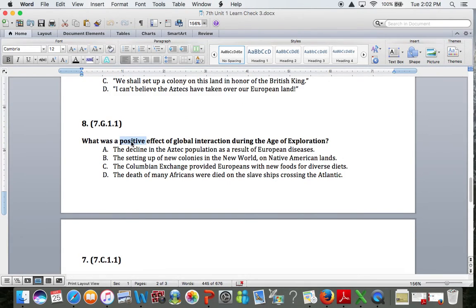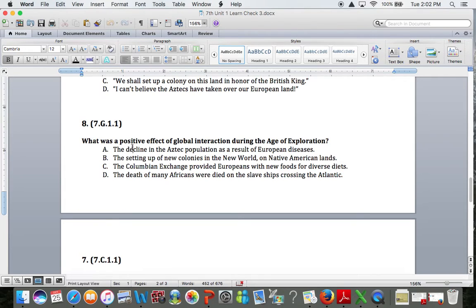Number 8, what was a positive effect of global interaction? So something good that happens as a result of the Age of Exploration. Global interaction. It has to be something good that's related to global interaction. When we think of global interactions, we're thinking of the whole world interacting with each other.